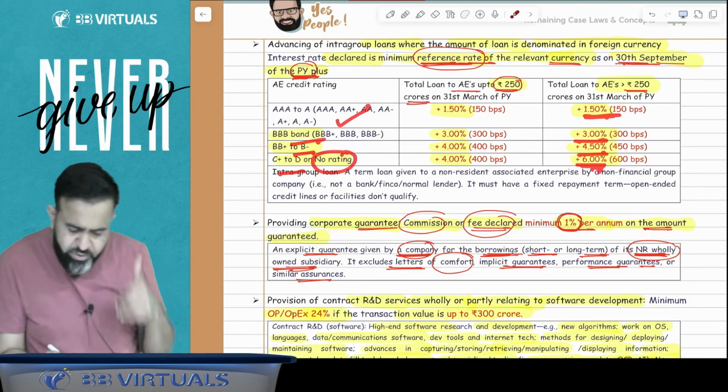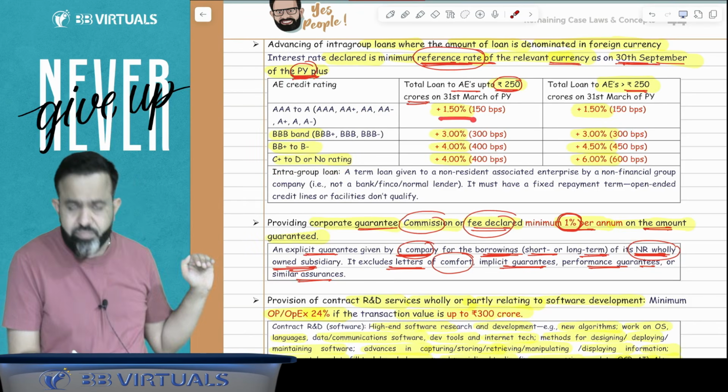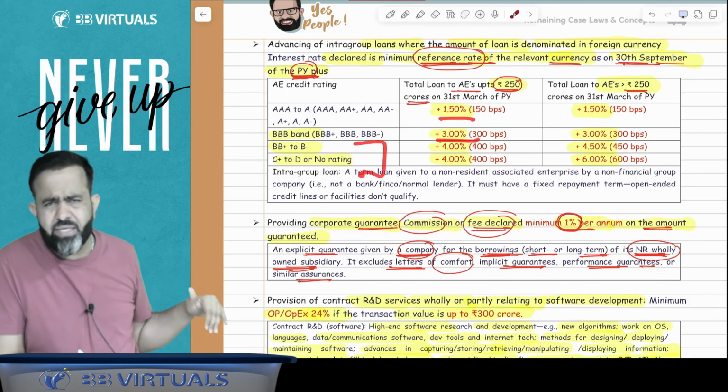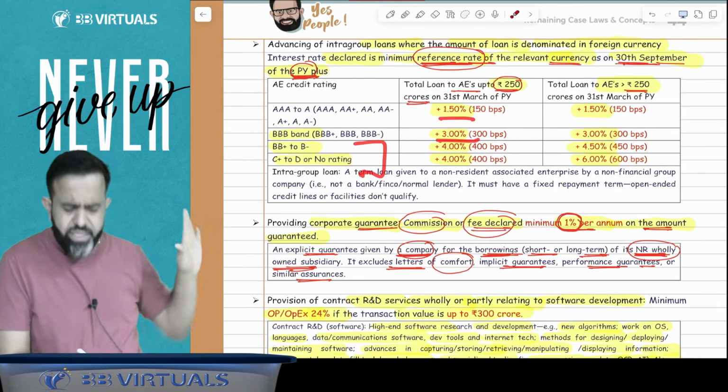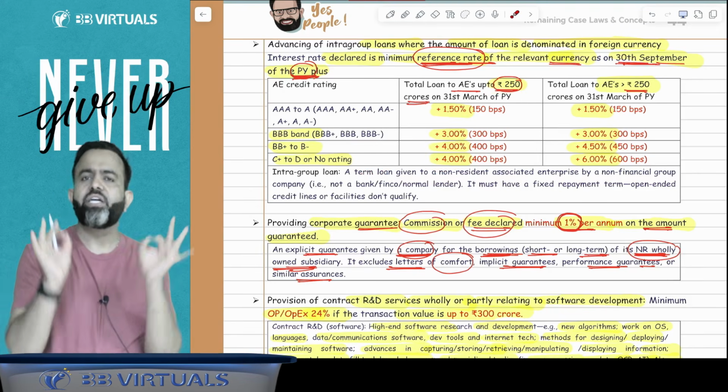And guys, if the loan is within the limit of 250 crore, then A category is 1.5%, triple B band is 3%, and if BB, B, C or D or there is no rating, then you have to add 4% if the loan is within the limit of 250 crore rupees.